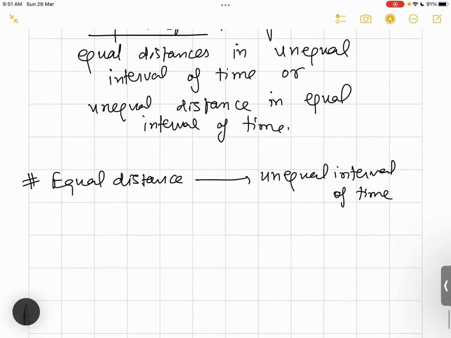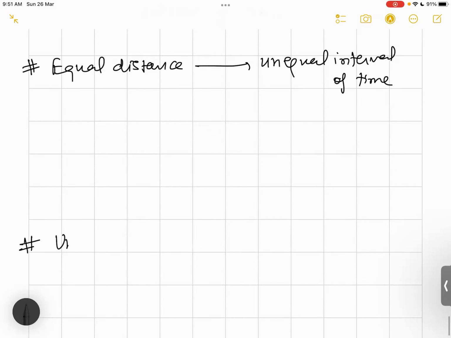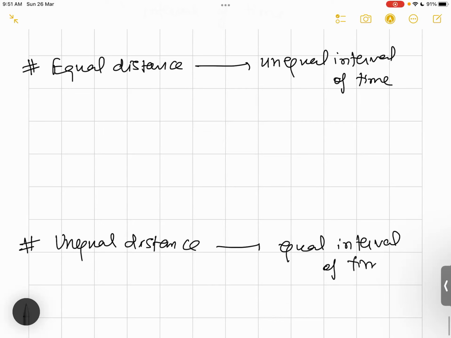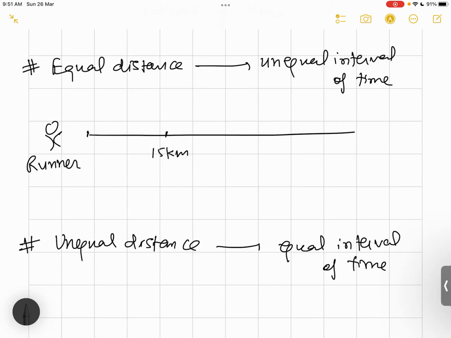And the second case would be unequal distance with equal interval of time. For example, talking about that runner, the distance is the same: 15 kilometers he is covering, 15 kilometers he is covering, and 15 kilometers he is covering, but in unequal intervals of time.